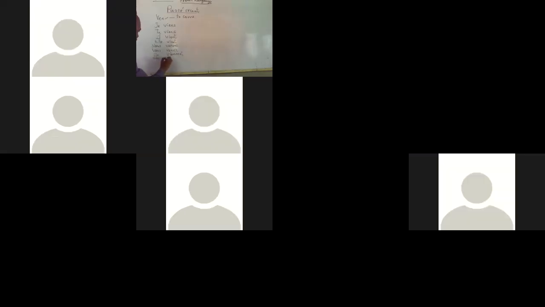So we also have elle vient, elle vient, nous venons, nous venons, vous venez, il with S, viennent, or elle with S, viennent. So the first thing for you is to know how to conjugate this verb.